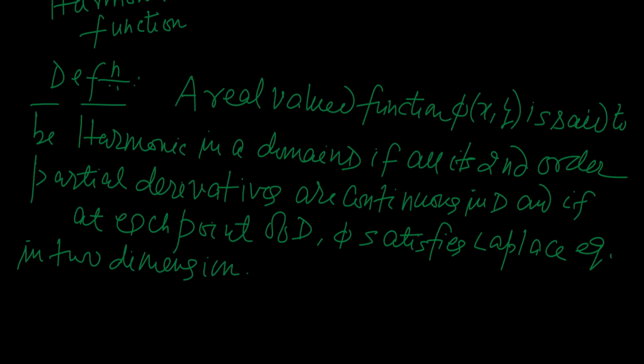You see, this is in fact the appropriate definition of a harmonic function.